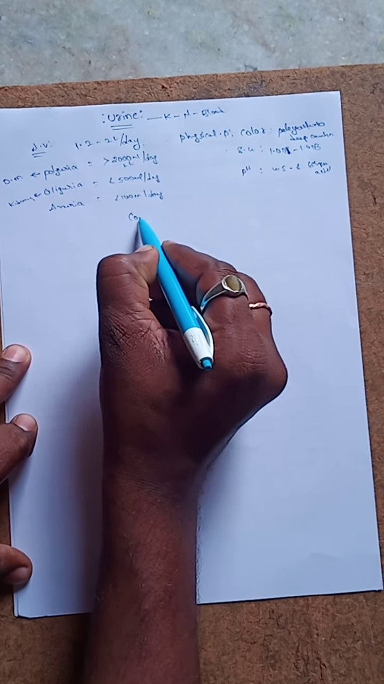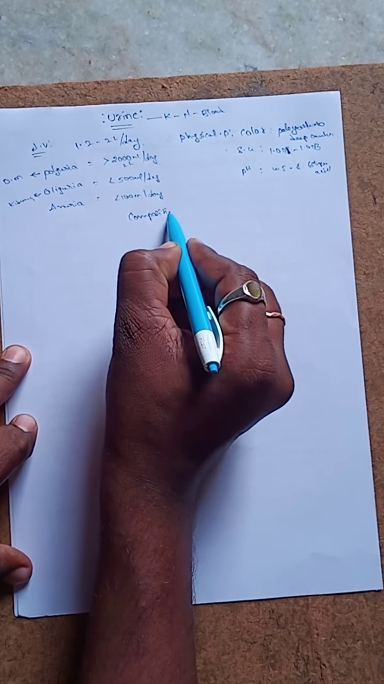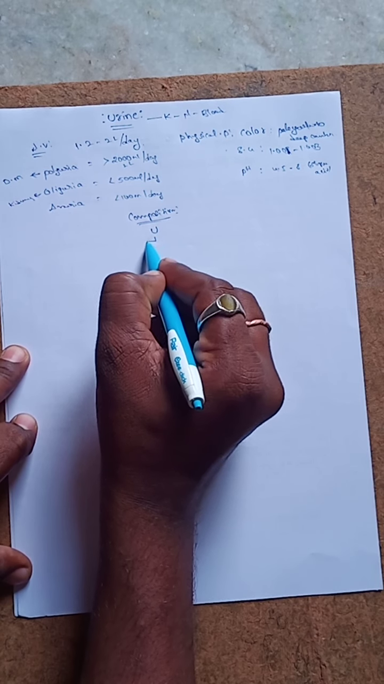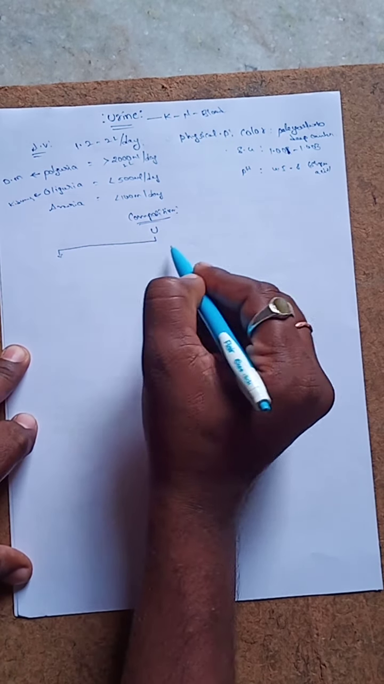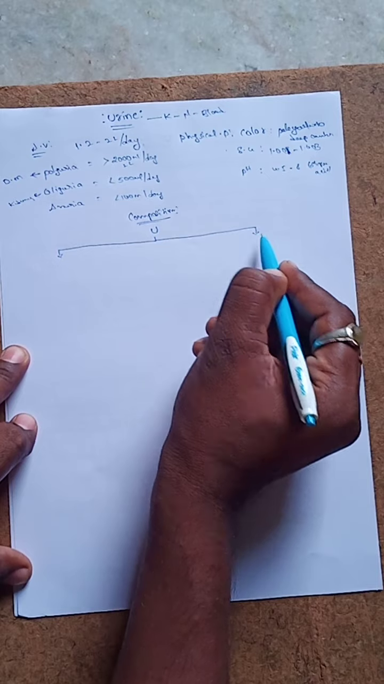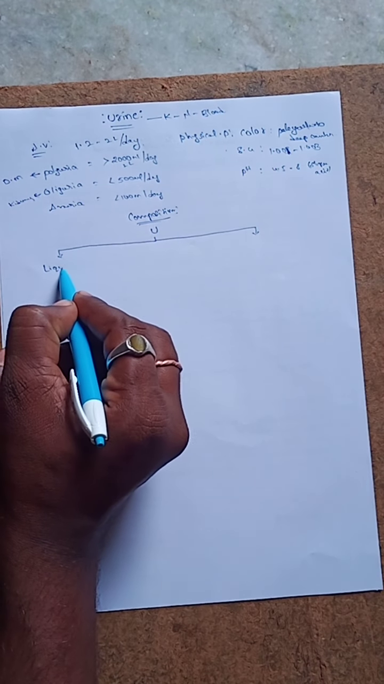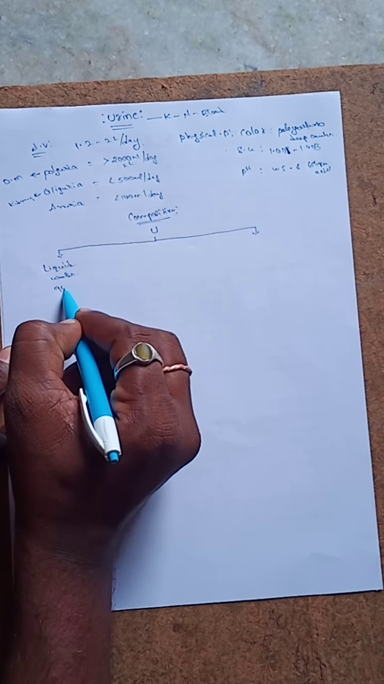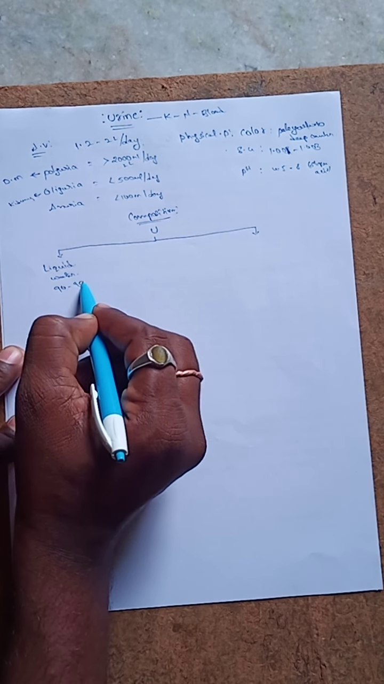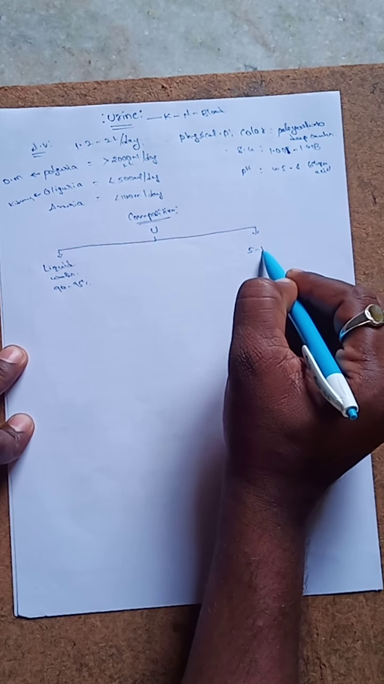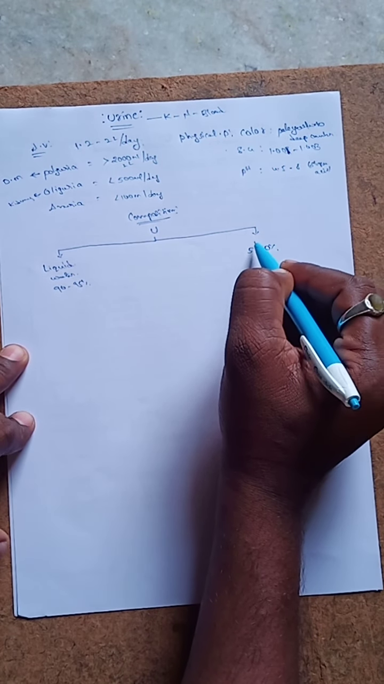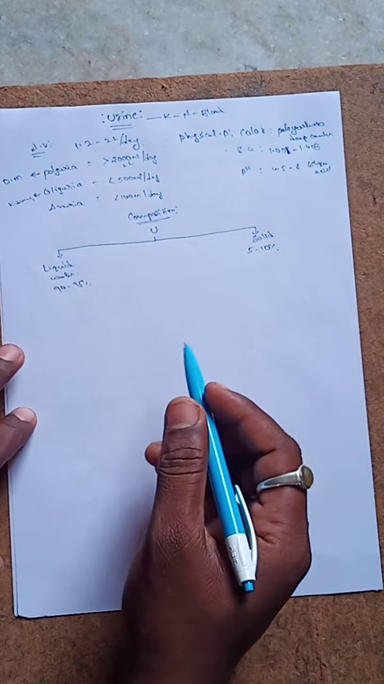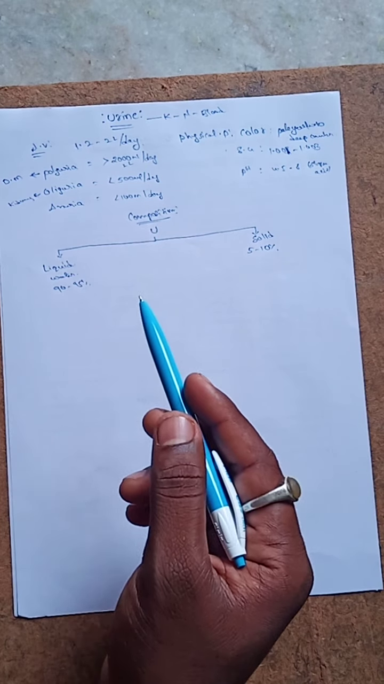The next one is the composition. What is the composition of urine? Urine is composed of liquid particles and solid particles. The liquid part is water, which is about 95%, and 5 to 10 percent is solid particles.